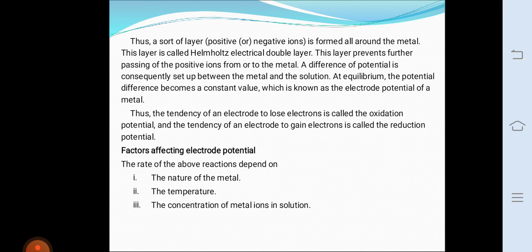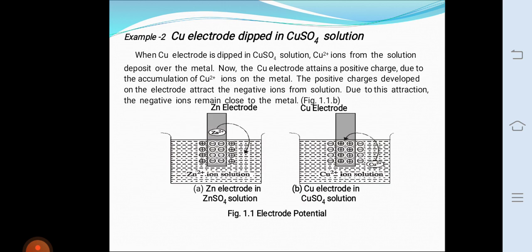The positive charges developed on the electrode attract the negative ions from the solution. Due to this attraction, the negative ions remain close to the metal. The diagram is shown in the figure. Negative ions are surrounded by the positive ions, and also positive charges are surrounded by the negative charges.